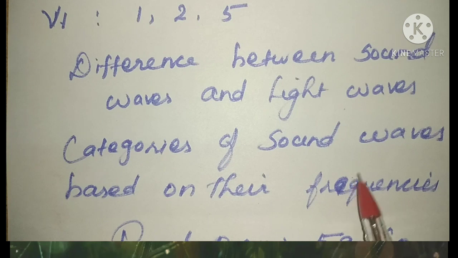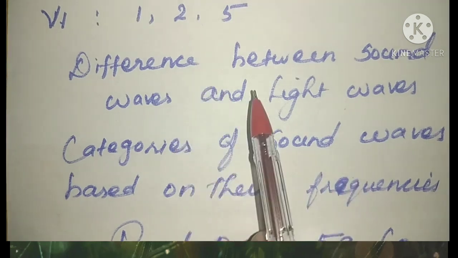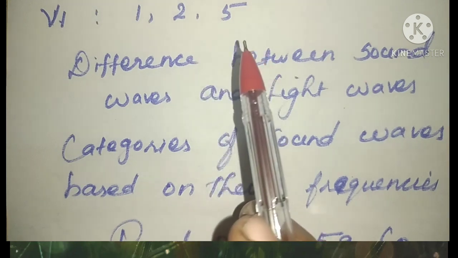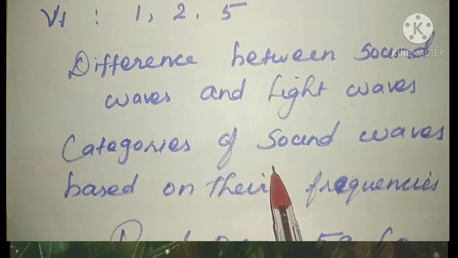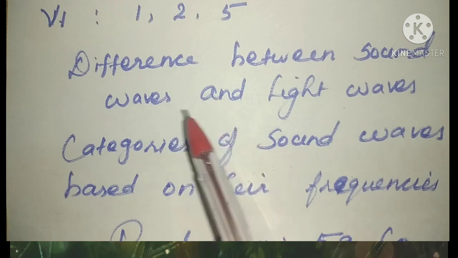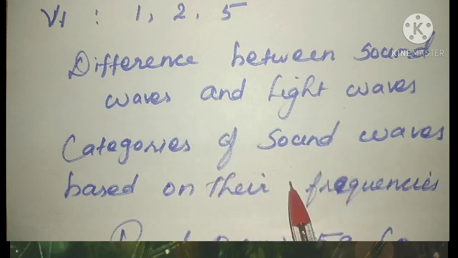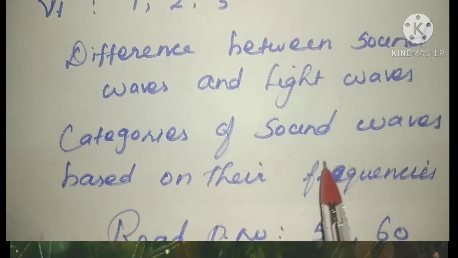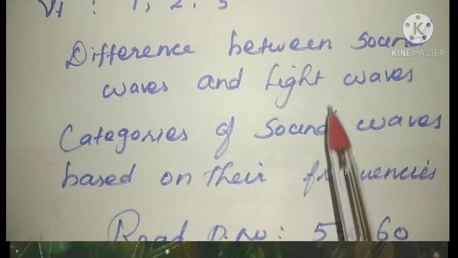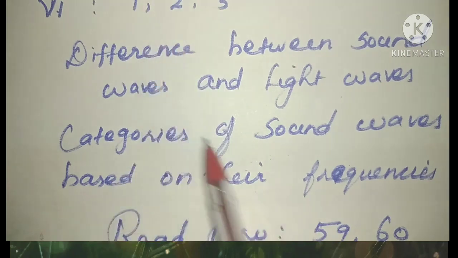Questions 2 and 5 you already marked. Along with that, one more paragraph you have to learn: categories of sound waves based on their frequency, 3 types of waves. You have to learn and write this.